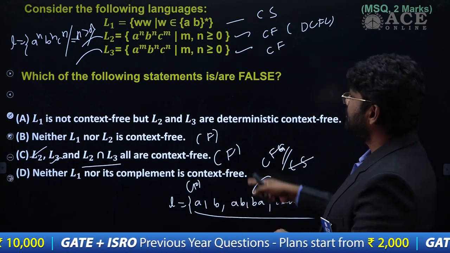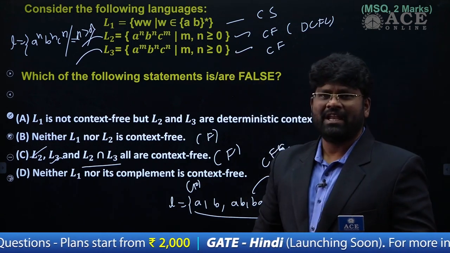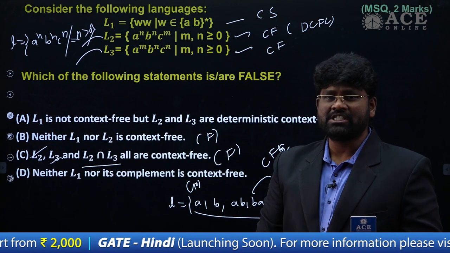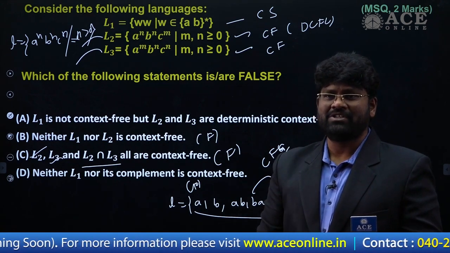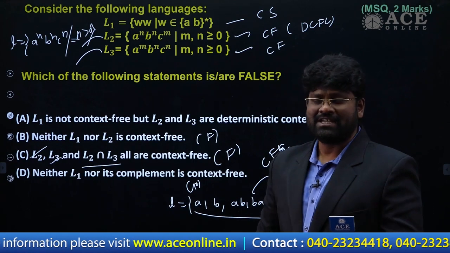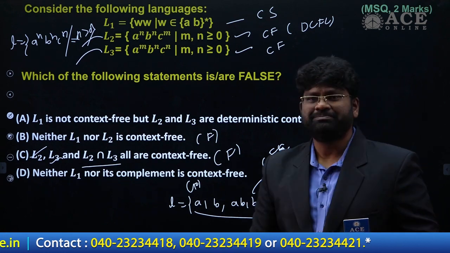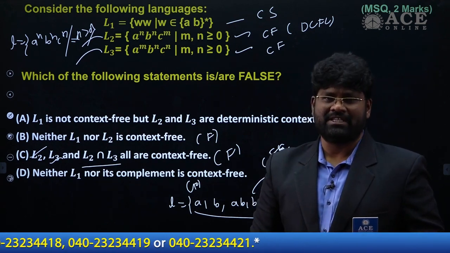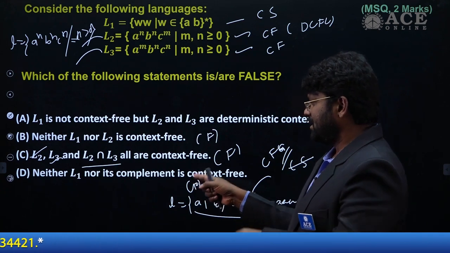This complementation story of L1 came to light in 2012. I saw the first paper in 2012. Then in 2016, some people published the new grammar for that. So that's how we come to the conclusion that its complementation is context free. That's the reason they may have given D as the answer.